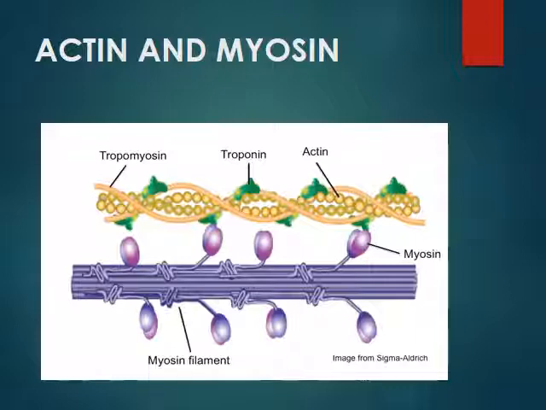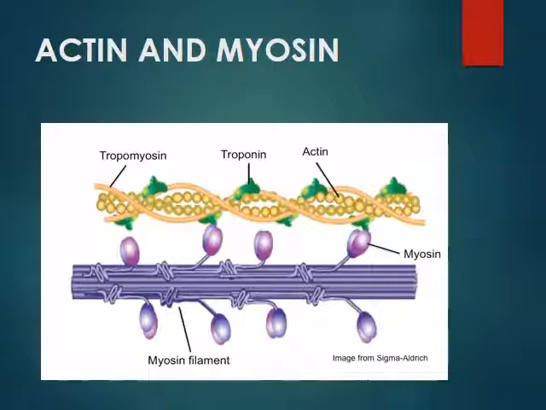Then the two strands of the tropomyosin. This is one strand and this is the other strand. The two strands of tropomyosin spiral about the actin core and help it to stiffen. In a relaxed muscle fiber, they block the myosin binding sites. That means they are around the actin filament in such a way that they block the binding sites present on the actin filament. Then the myosin heads cannot attach to it, and so contraction cannot occur.